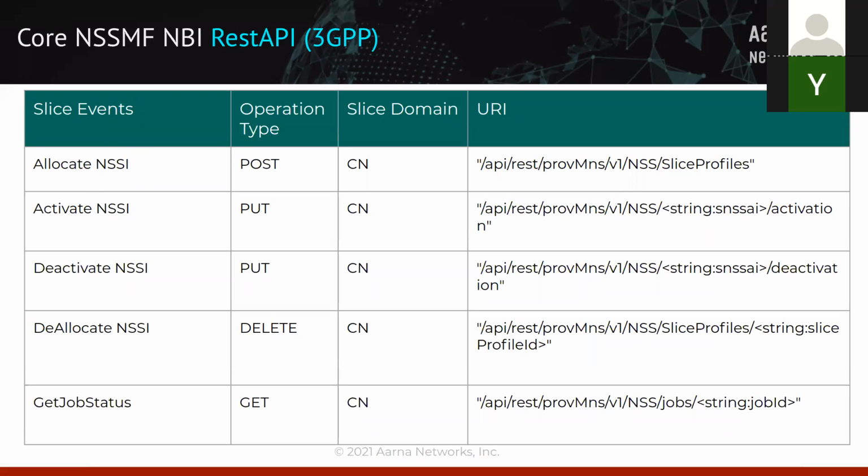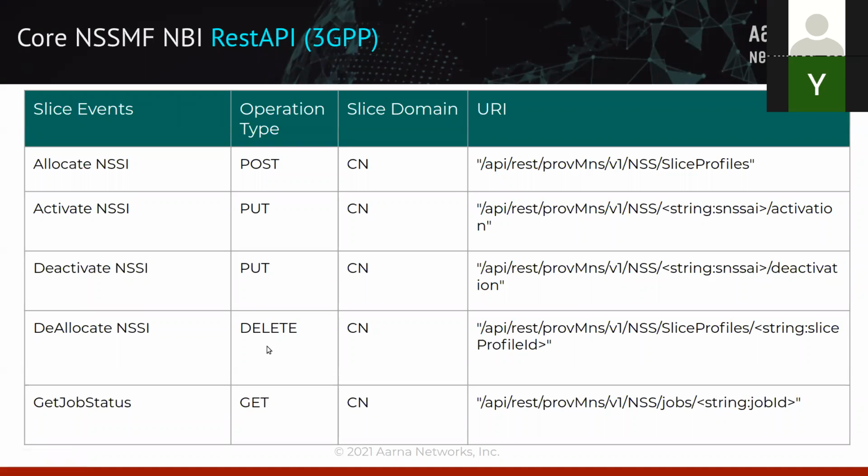One point: if you go back and look at the 3GPP spec, you may not find this URI there. However, the community has voluntarily extended it to give this benefit, because from the 3GPP perspective there is allocate and deallocate. However, there can be deployments where you want to control your allocation by activate and deactivate operations. So two PUT operations have been provided with exactly the same URI, with a suffix of activation and deactivation.